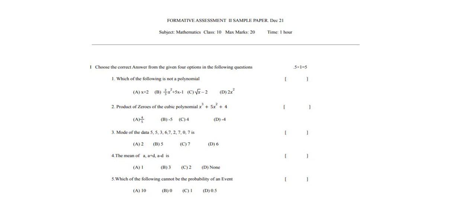In this model paper, you can clearly observe the first section. You will have 5 choices. So 5 out of 5 you must attempt, no choice because it is completely multiple choice. Each question carries 1 mark, so 5 ones are 5, and you can check what questions are there here, right?